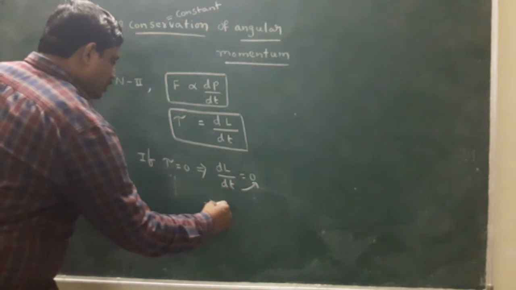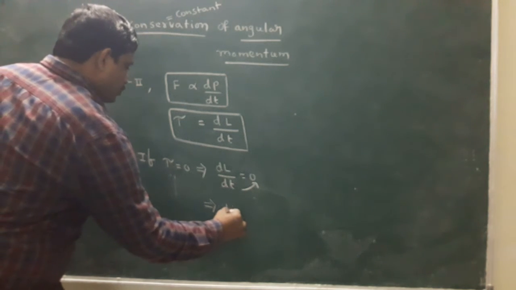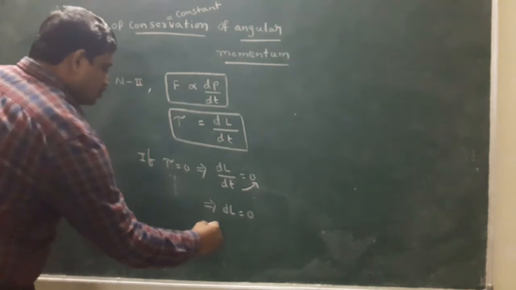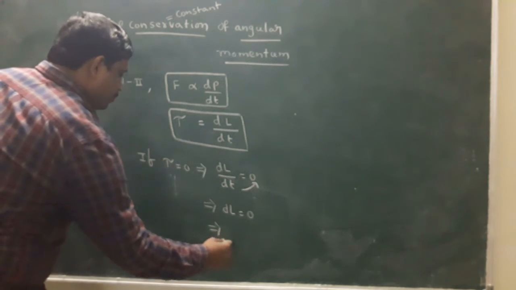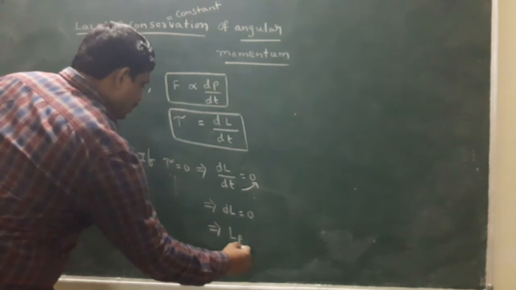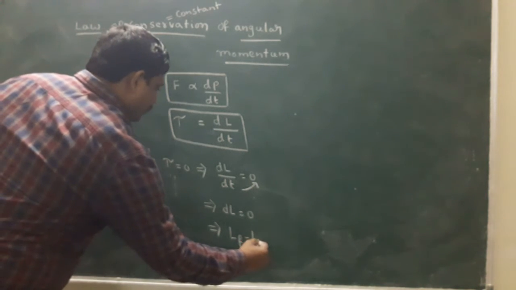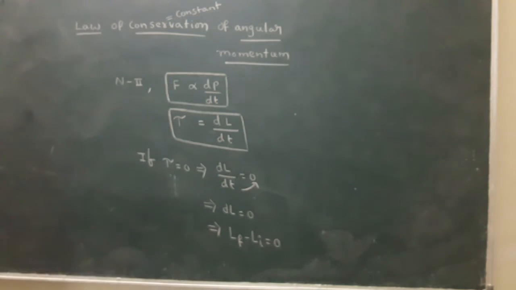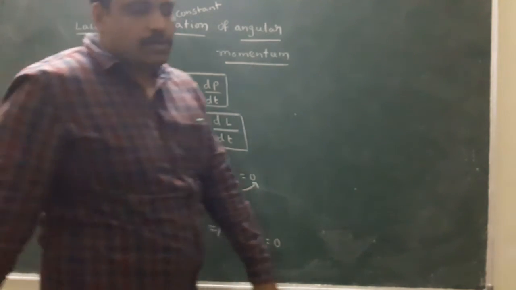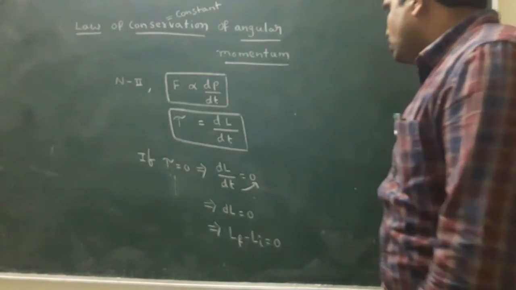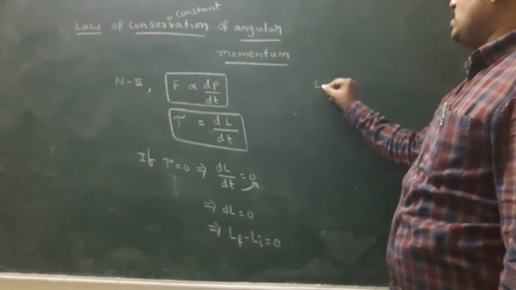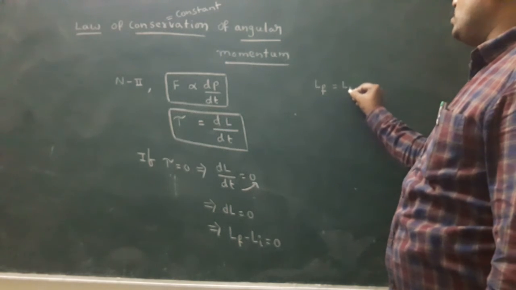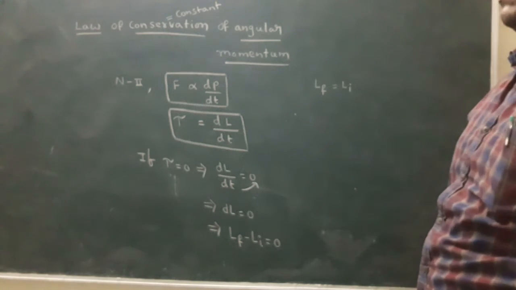Simply dL is 0, the change in angular momentum is 0. Change in angular momentum means final angular momentum minus initial angular momentum equals 0. Do you understand? Look here. Simply, final angular momentum equals initial angular momentum.